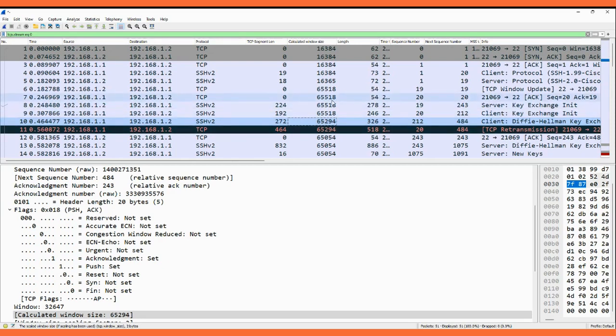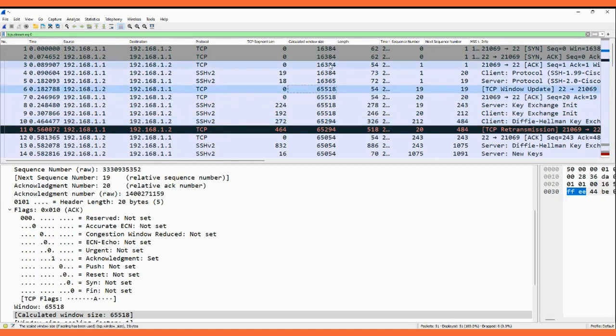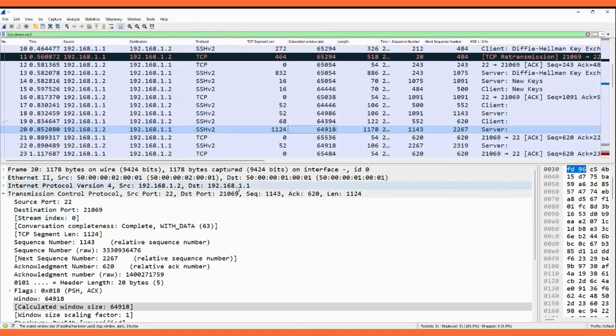And here you are seeing the updated values. You can see that both sides have updated their TCP window. Initially, during the handshake, they were saying that our window size was 16384. Here they send the TCP window update. After that, both sides have said we will use a TCP window size of 65518. So now we have checked the window size.